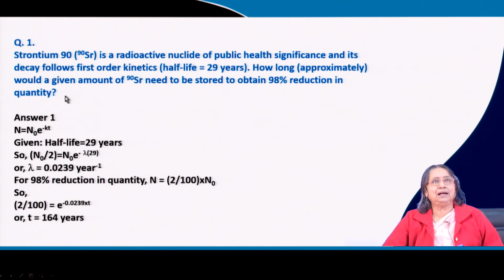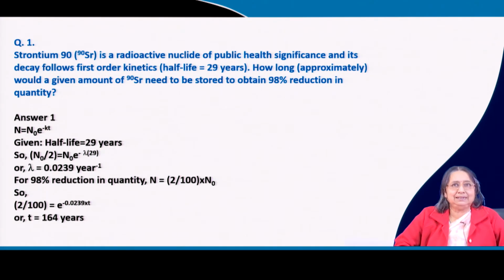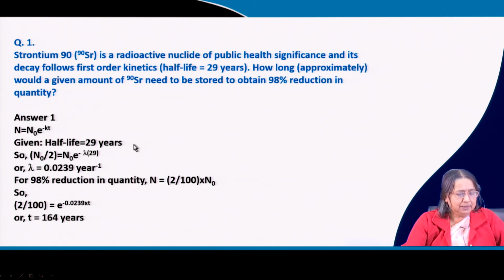If you have done problems on kinetics, then you can easily solve it, because once the half life is given, you can easily find the decay constant. So, half life is 29 years, so lambda is 0.0239 per year.